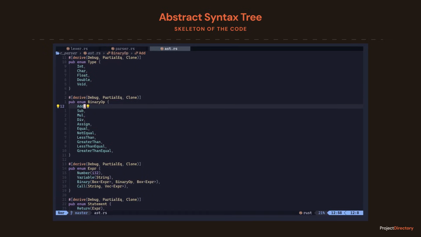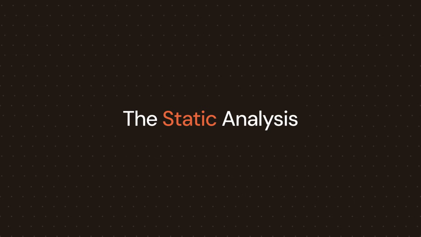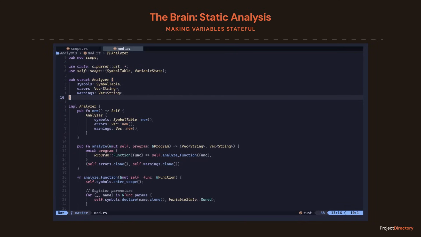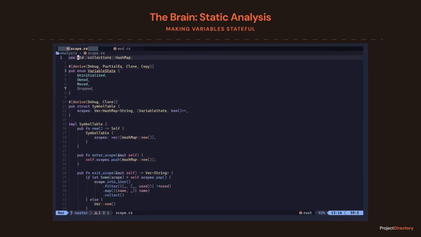This structure allows us to represent the entire C program as a tree of data that we can traverse. Now that we have the tree, we need to traverse it and look for crimes. This logic lives in mod.rs. We need to track the state of every variable. So in C, a variable is just bytes. But in our borrow checker, each variable needs to have a state. I've defined this state in scope.rs. This is the core of the project.